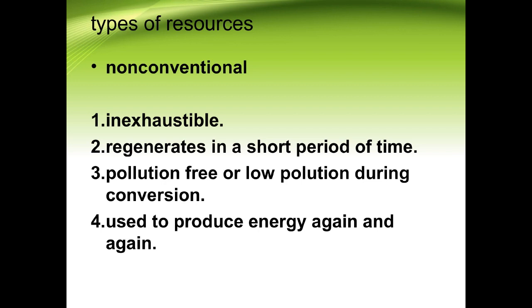And the fourth point is that they are used to produce energy again and again, meaning this energy is easily available and can be used from time to time, and with higher efficiency also, children. So these are all the characteristics of the non-conventional sources of energy, children.